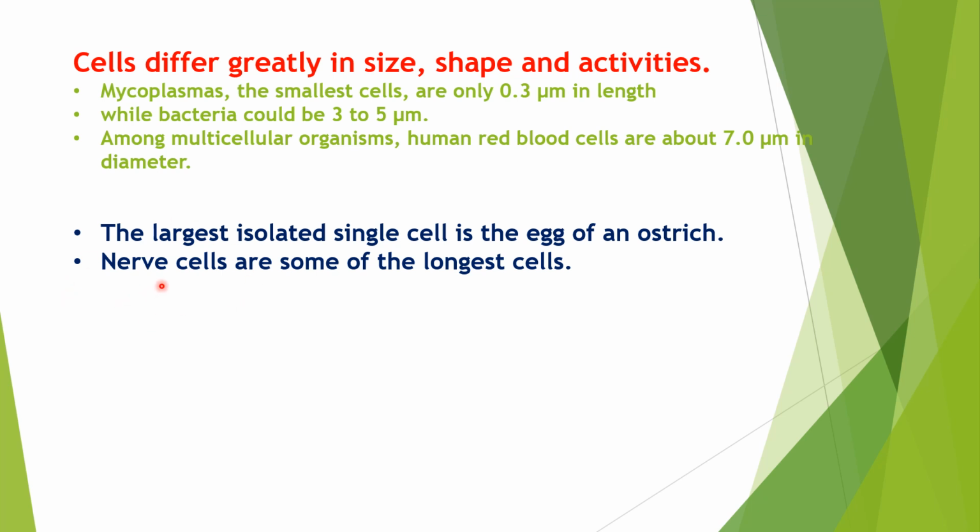Here what they are trying to explain is that even though all cells are the basic unit of life, they exhibit different sizes. So mycoplasma is 0.3, bacteria is 3 to 5, RBC is 7 micrometers, the egg of an ostrich is the largest cell, and the nerve cell is the longest cell.